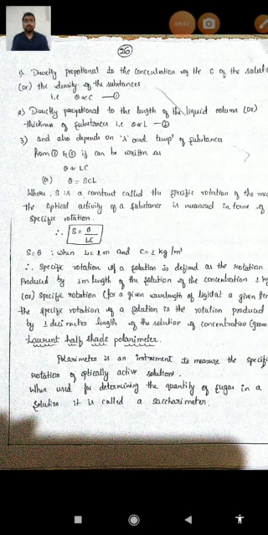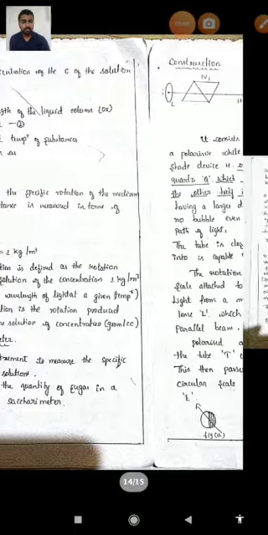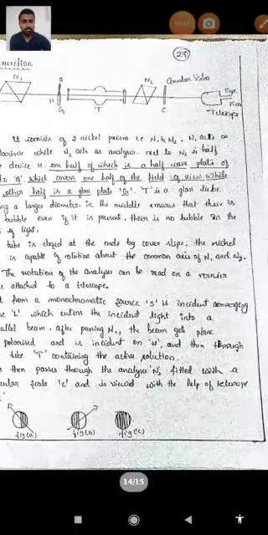And how can we measure the specific rotation of a given substance? There is an optical instrument called a polarimeter, and by using that polarimeter we can measure the specific rotation of a given solution. The polarimeter is an optical device used to measure the specific rotation. So what is a polarimeter? How does it work? What is the mechanism inside the polarimeter that takes place in order to measure the specific rotation?